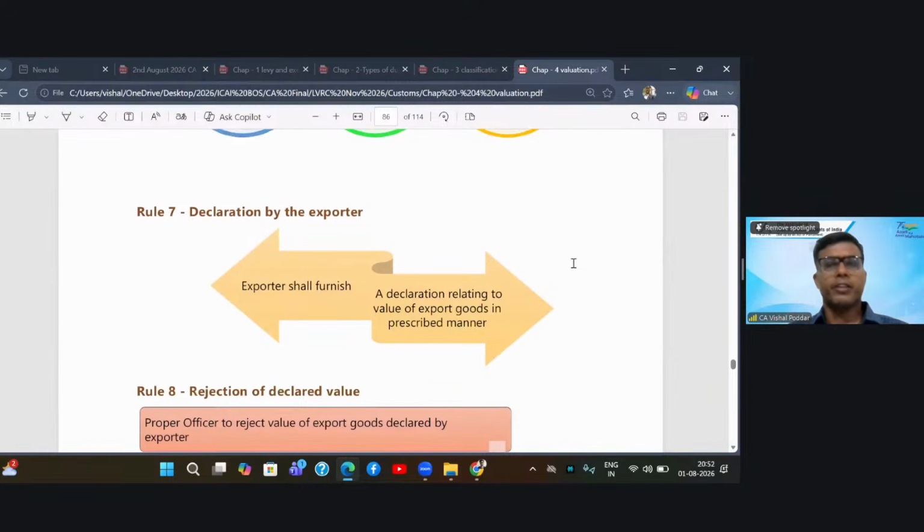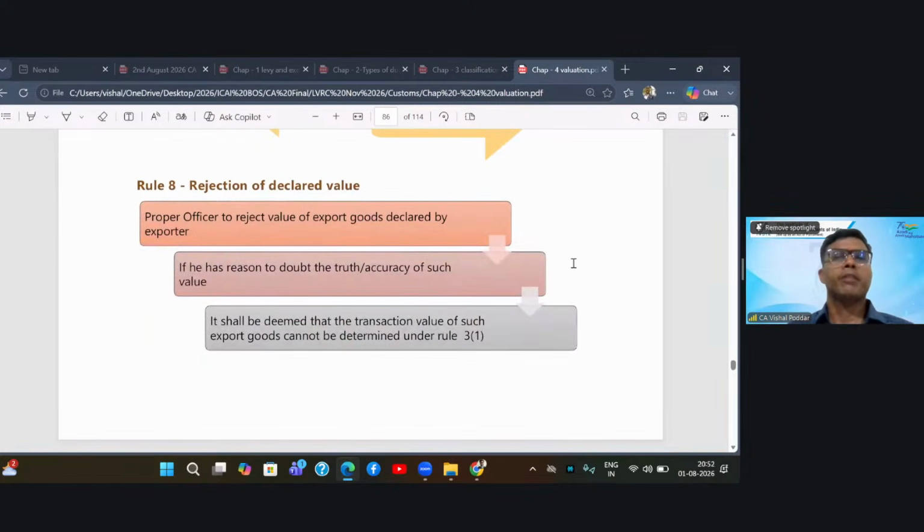Next comes declaration by exporter. Again, this was the same in import valuation. So the exporter has to give a declaration stating that all the details provided by the exporter are complete and accurate. Again, the power is given to the officer that despite the exporter giving the declaration, the proper officer may still reject the value of the exporter, that is the transaction value, if he has reasons to doubt the truth and accuracy of your transaction and whatever figures and details you have given.